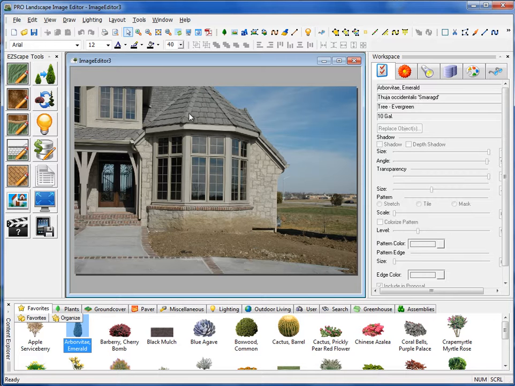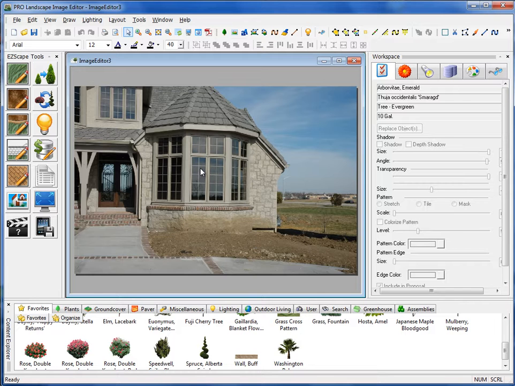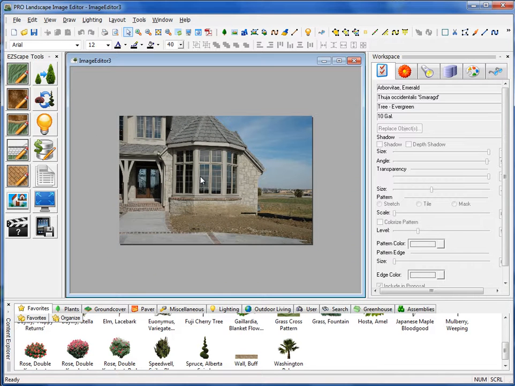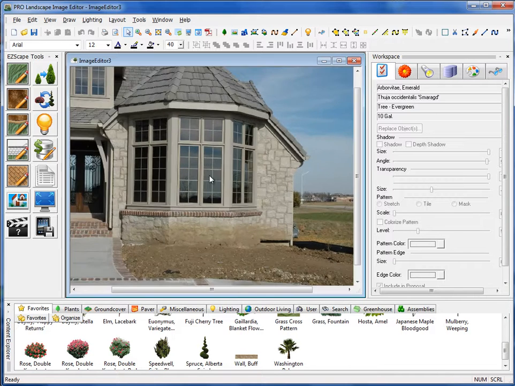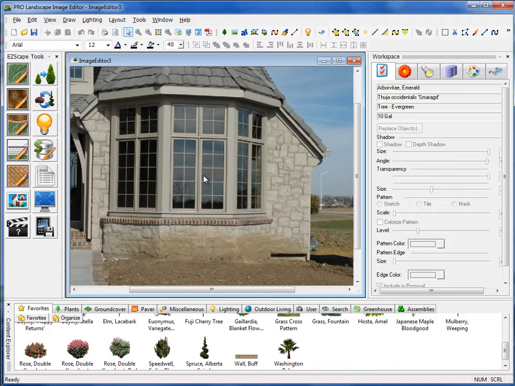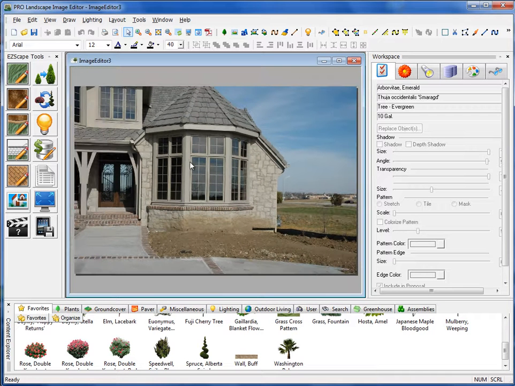Okay. Also keep in mind that if you're trying to zoom in, you can use the zoom tools up here to zoom in and out with. But if you have a scroll wheel on your mouse, if you click on the picture and just scroll back like that, it zooms out, and if you scroll in, it zooms in like so. Okay, so that's a very easy way to navigate around your picture.